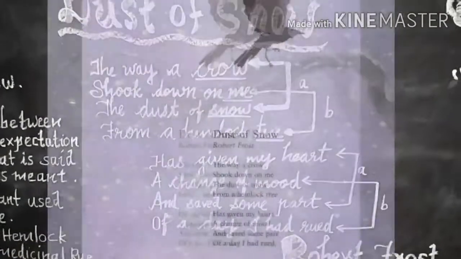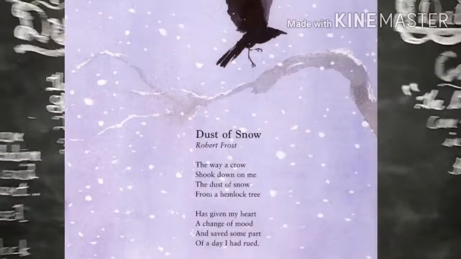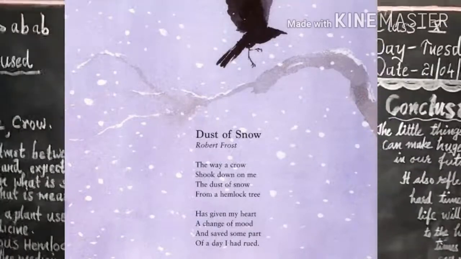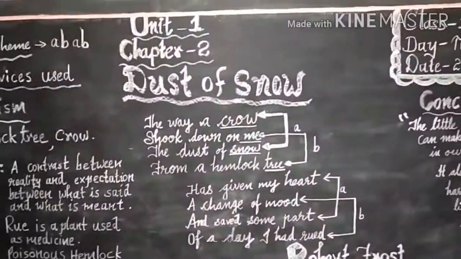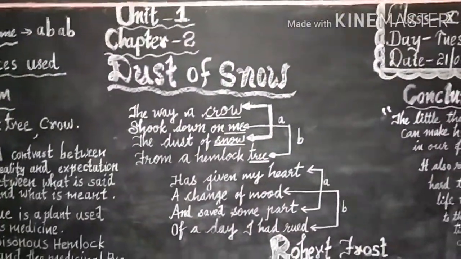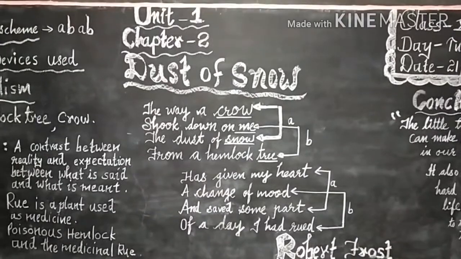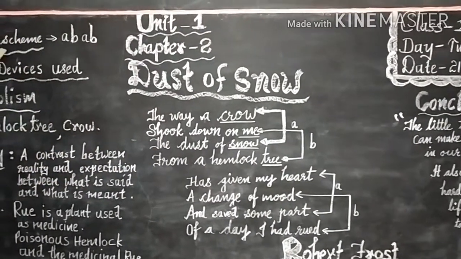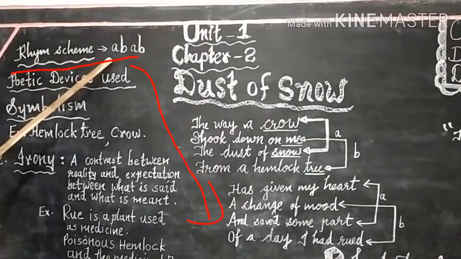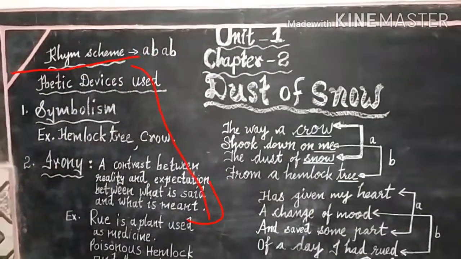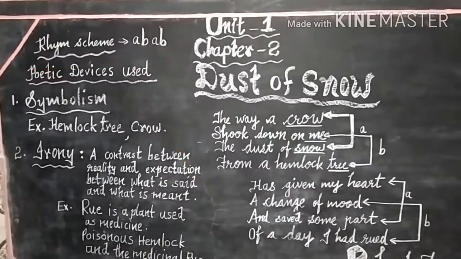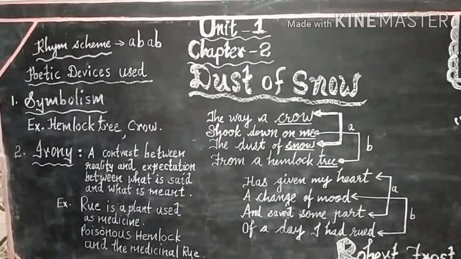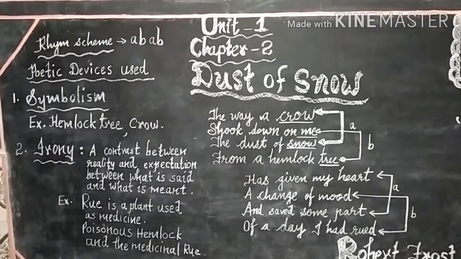What a beautiful poem it is, but it has got a deep meaning. It expresses the significance of small things in one's life. Before we enter into the central theme, let us also look at the rhyme scheme of the poem. We have already learned how to see the rhyme scheme of poems, but still let's have a little knowledge about it.